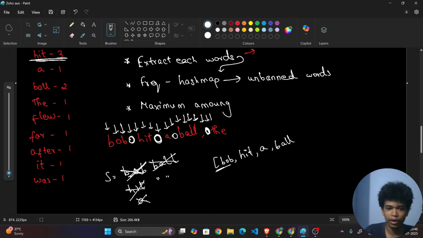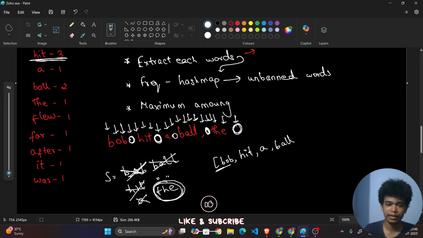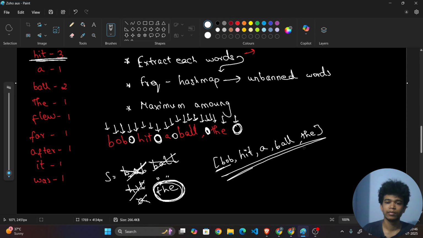Okay. Now again go here. So it is T, again H, again E, up to the end. So the last word is not included, right? That's why after entirely traversing the whole sentence, I again want to check, after the loop, whether this string contains any word. If it contains any word, I want to add it here. Can you understand this? Fine.